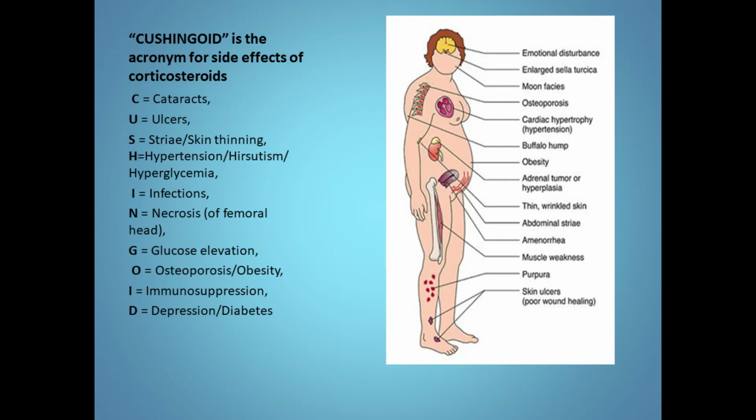Next, this is an interesting slide about a cushingoid. Cushingoid is an acronym for the side effects of corticosteroids. So what we can see: C for cataracts, U for ulcers, S for striae, that is thin lining, H for hypertension, hirsutism, hyperglycemia, I for infection, N for necrosis, G for glucose elevation or hyperglycemia, O for osteoporosis, I for immune suppression, and D for depression. These can be remembered by the acronym Cushingoid. So here's the picture with the manifestation of Cushing syndrome.